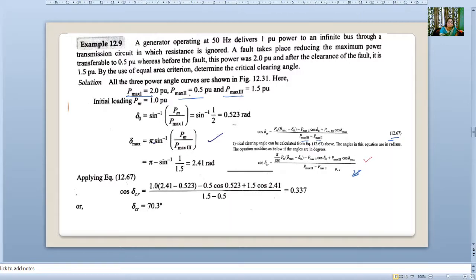So P max 1, 2, 3 are given. The only thing is we have to find del 0. Del 0 we have found. Then del max is pi minus del 1. Del max we calculated, del 0 we have calculated. Put the values and we get del CR equal to 70.3.